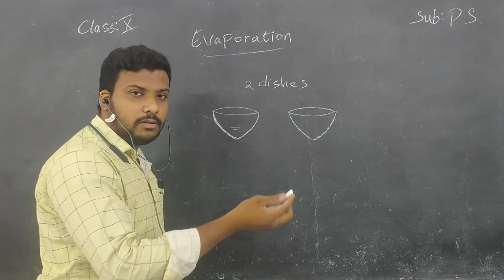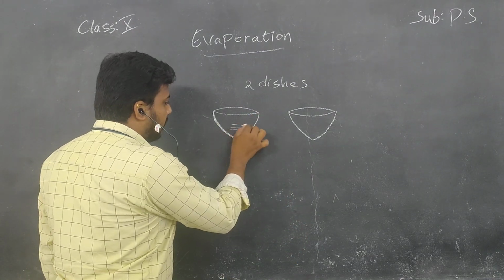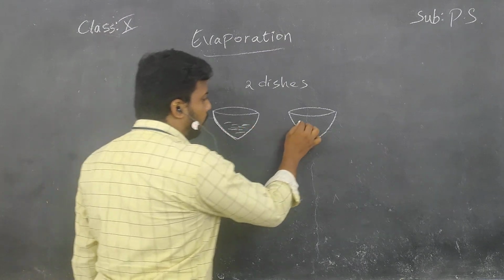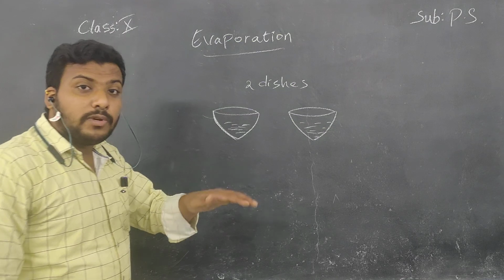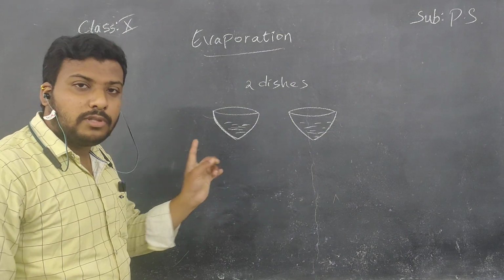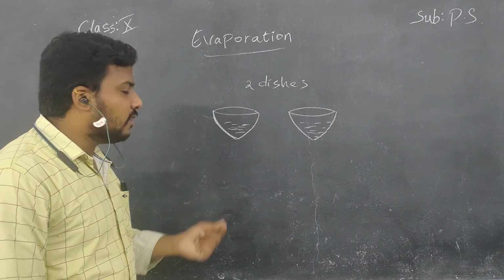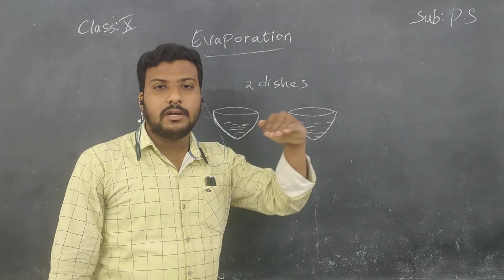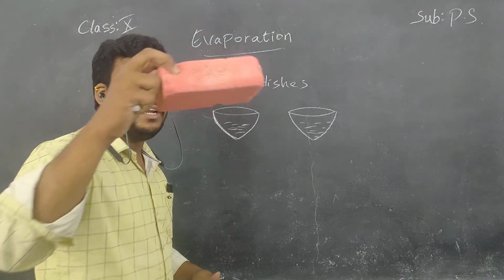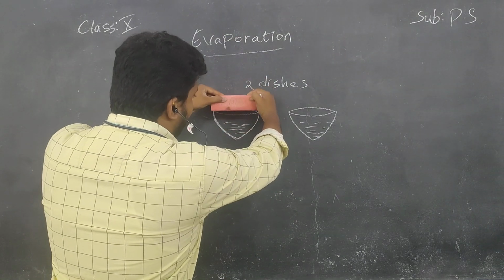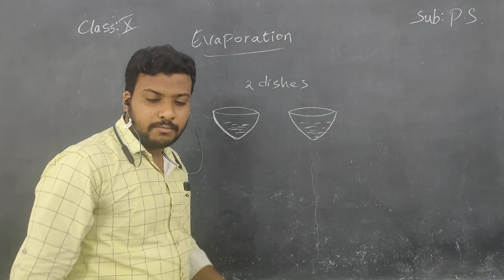Spirit is nothing but alcohol or ethanol. So take spirit into both petri dishes, children. After that, you want to take a lid for both the petri dishes. A lid is nothing but a plate which covers the open area of the dish. If this is a plate, you keep it on the top surface of the petri dish.